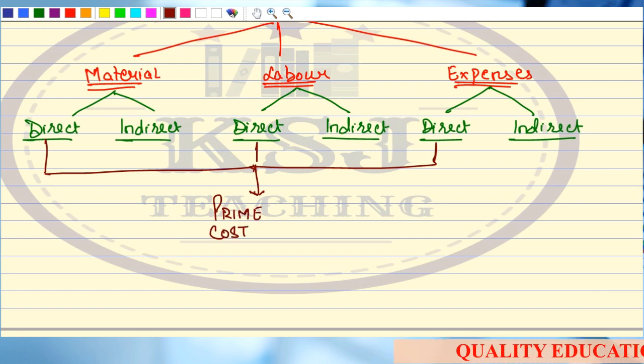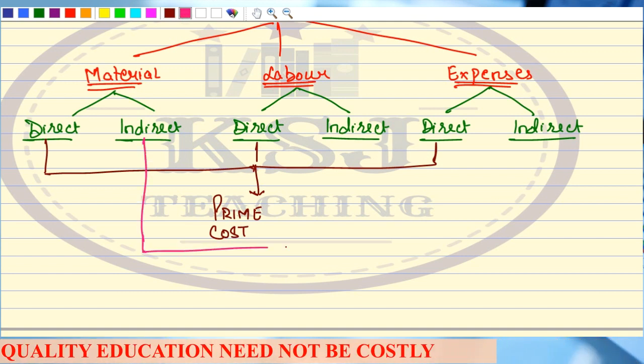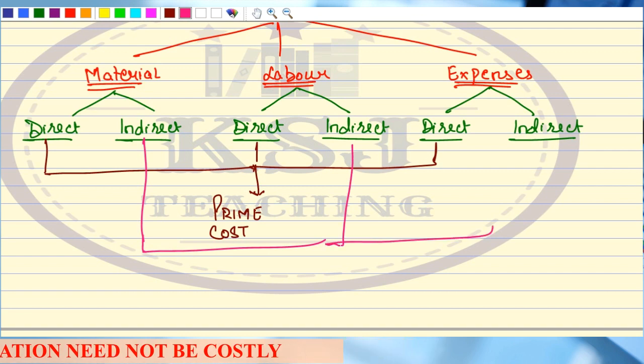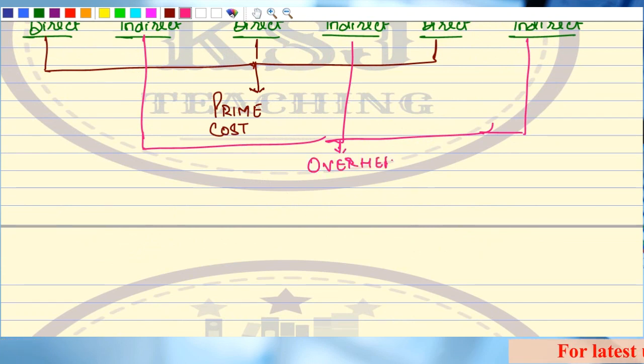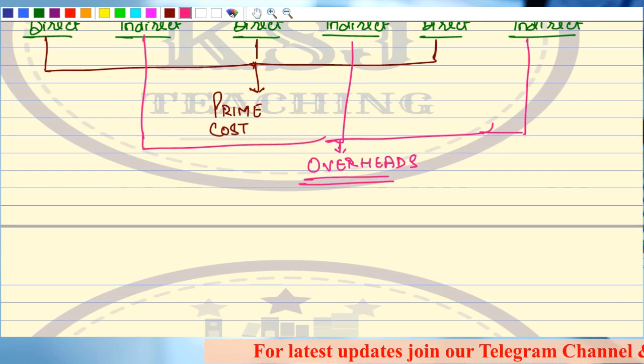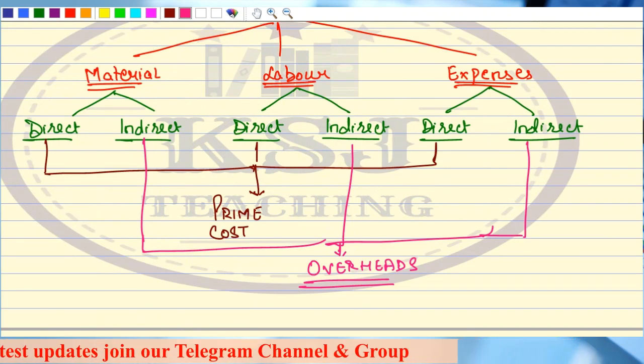Because it is one of the most important costs for any business, right? Sir, then what about the indirect cost? All the indirect cost is known as overheads. The overheads chapter we have already studied, right? So the first thing in the cost sheet is we have to identify the prime cost. We have to identify our overheads.